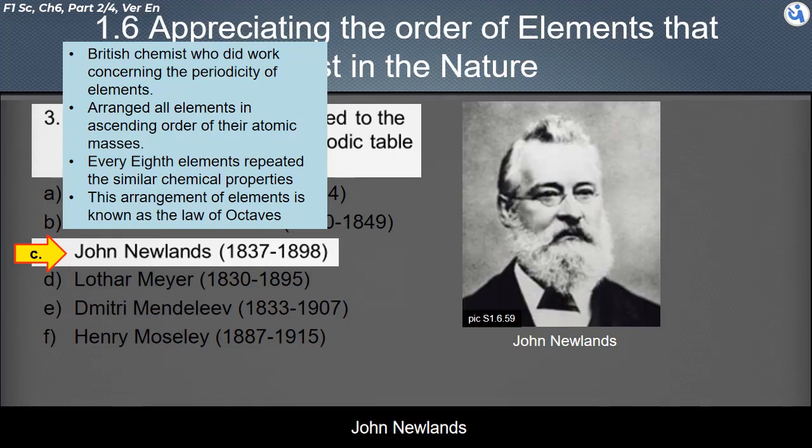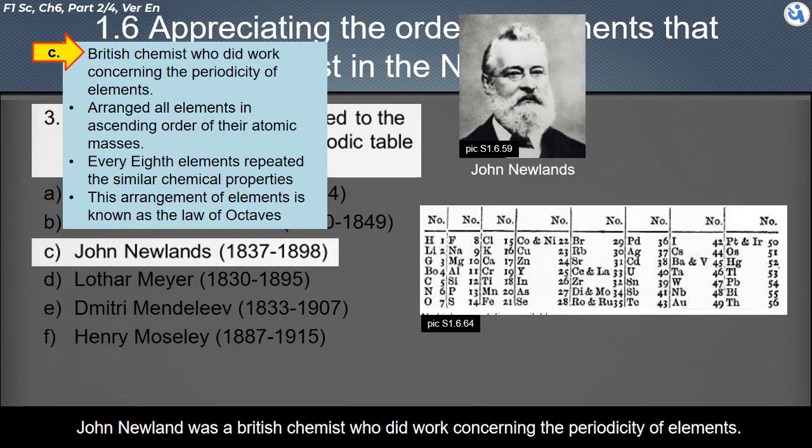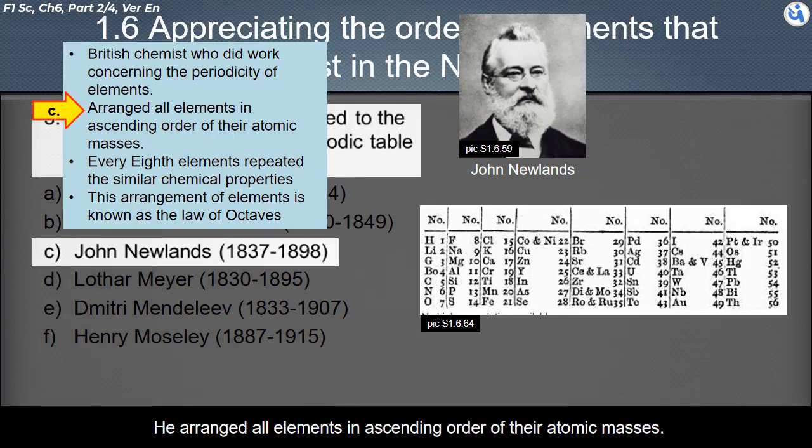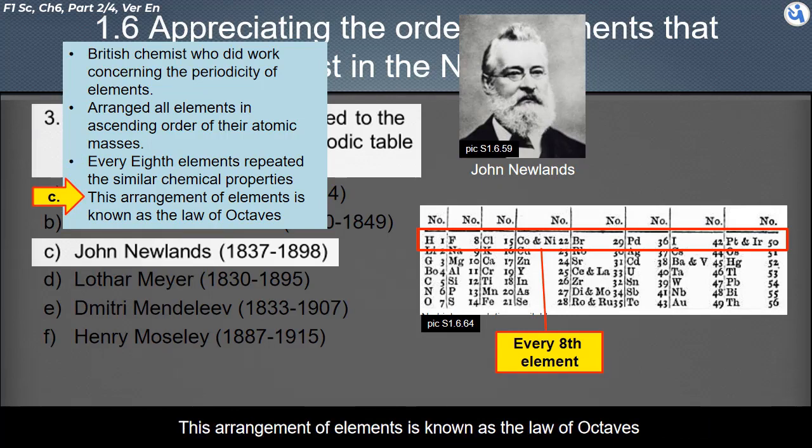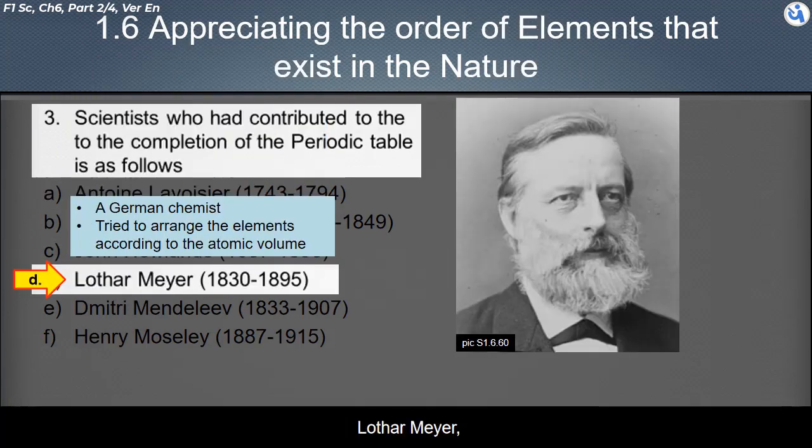John Newlands. John Newlands was a British chemist who did work concerning the periodicity of elements. He arranged all elements in ascending order of their atomic masses. From the arrangement, every eighth element repeated similar chemical properties. This arrangement of elements is known as the law of octaves.